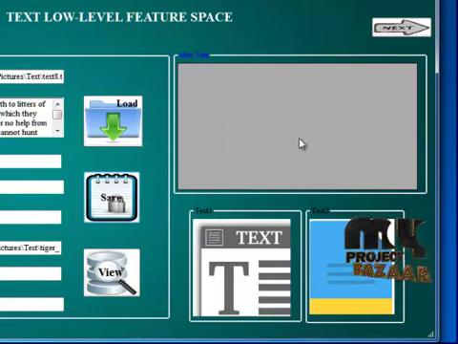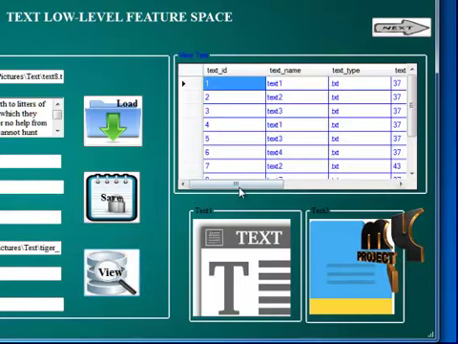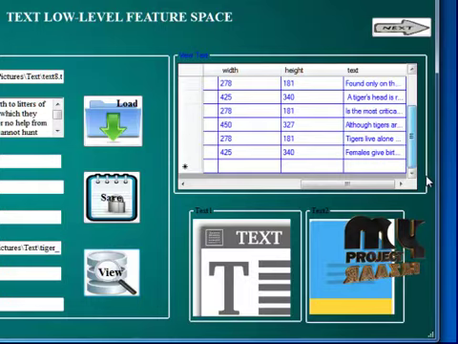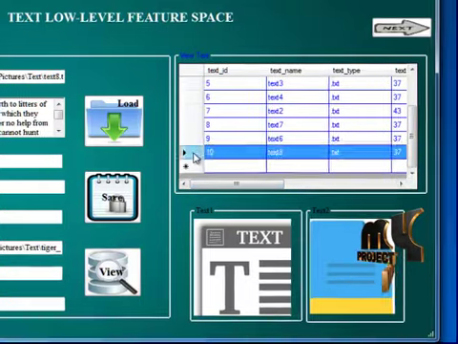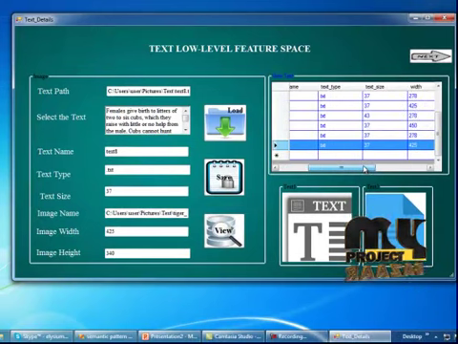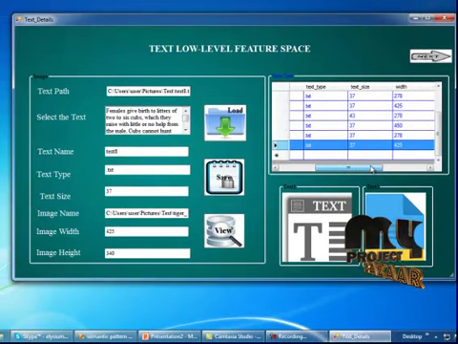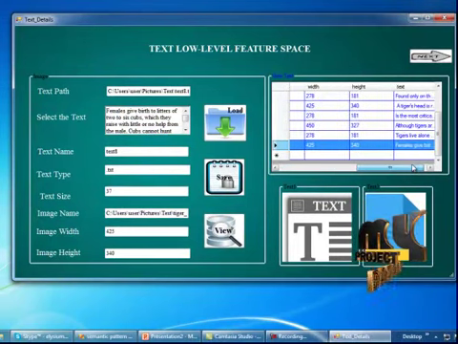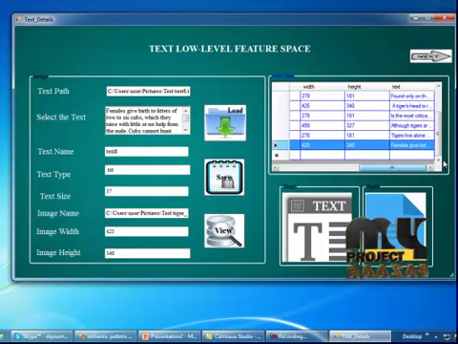Next I am going to view this database. So click on the view button. So it will be displayed here. So you can view here. That is text 8 and the text size will be 37 and the image name and image width is 425 and 340 and the selected text, everything will be saved into the database.